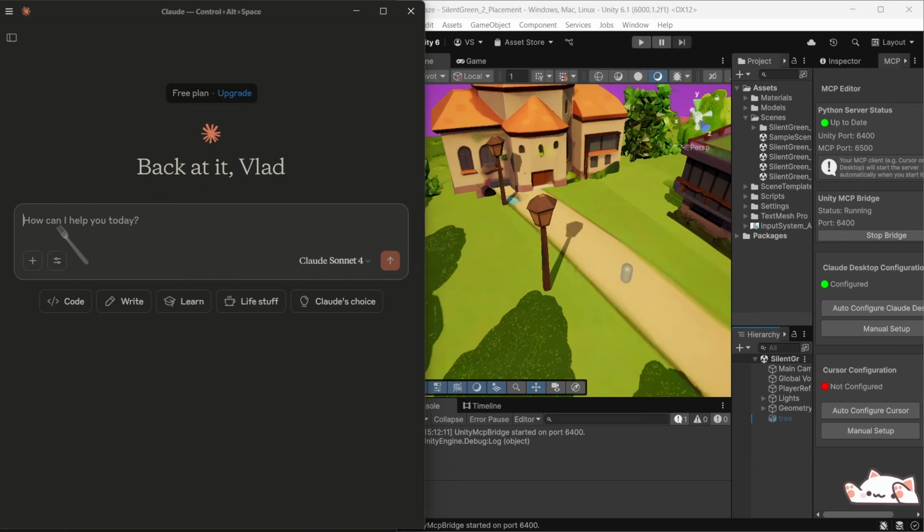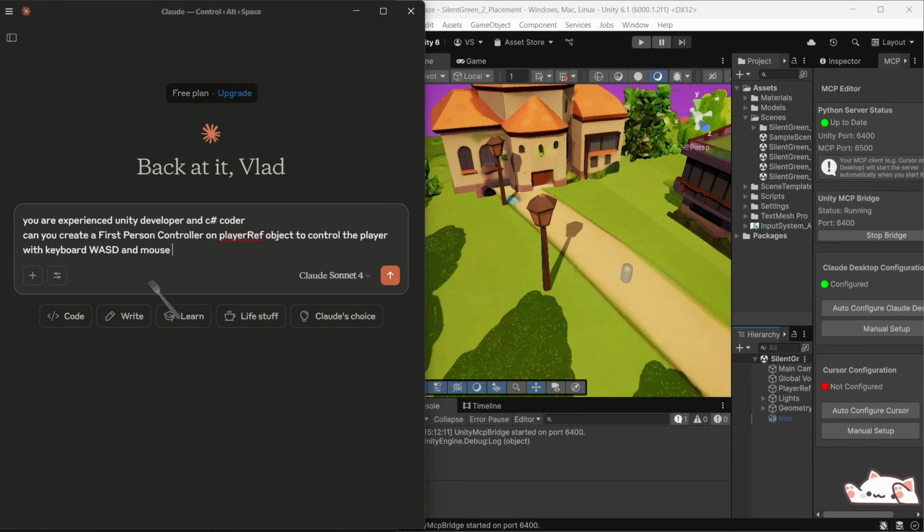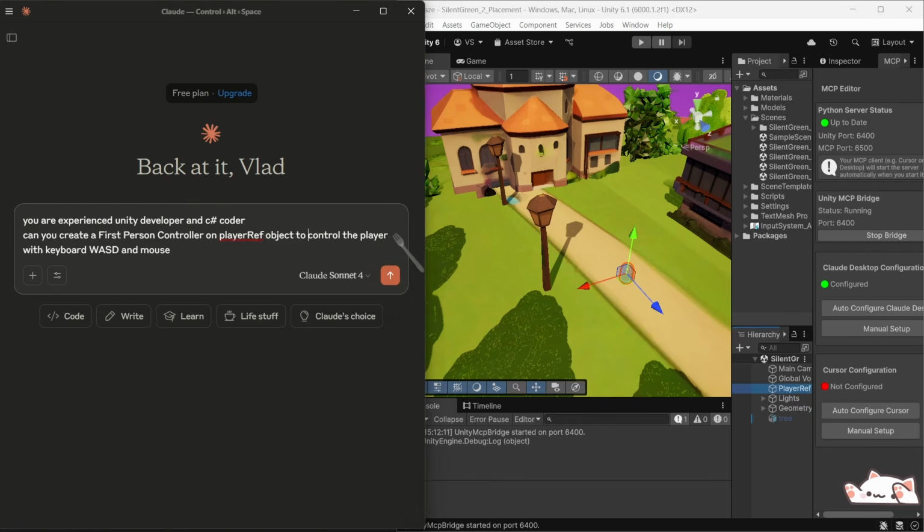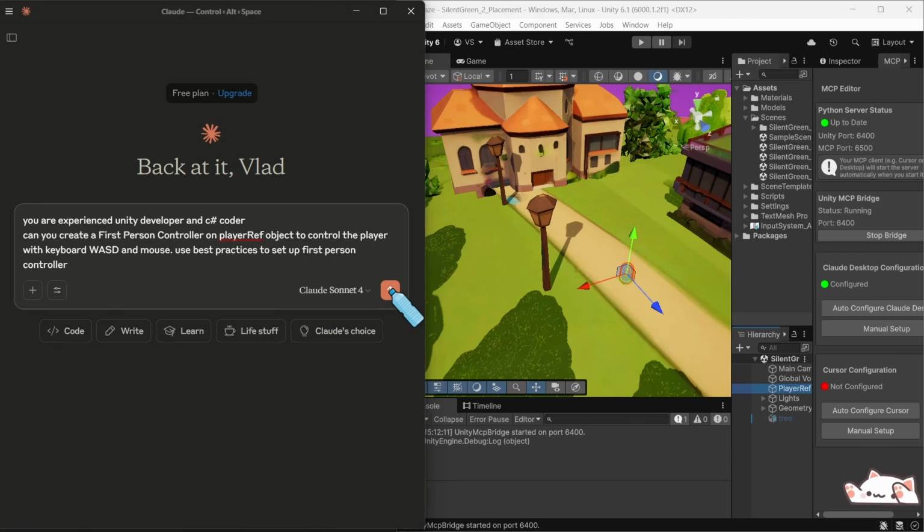And the prompt for that would be this. I write: you're an experienced Unity developer and C# coder. Can you create a first-person controller on player ref? This is our player reference object, to control the player with keyboard, WASD buttons, and mouse. It should basically do the job for you.